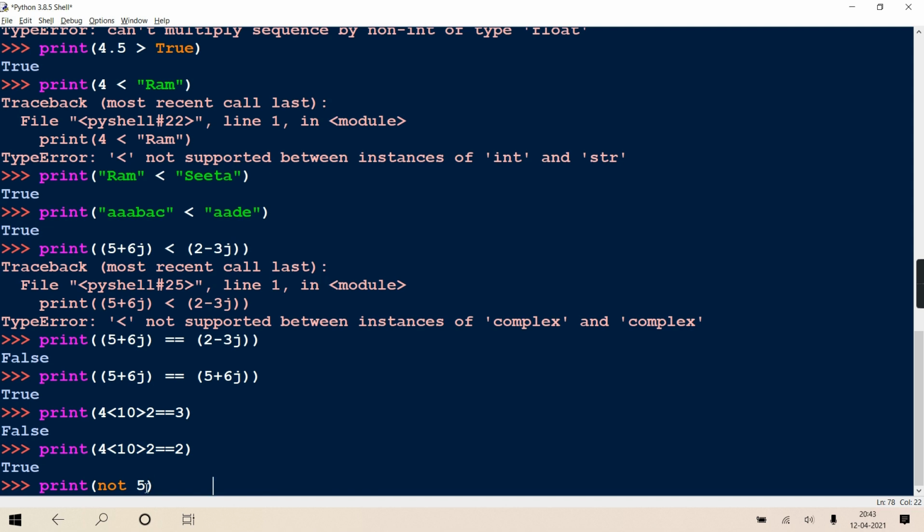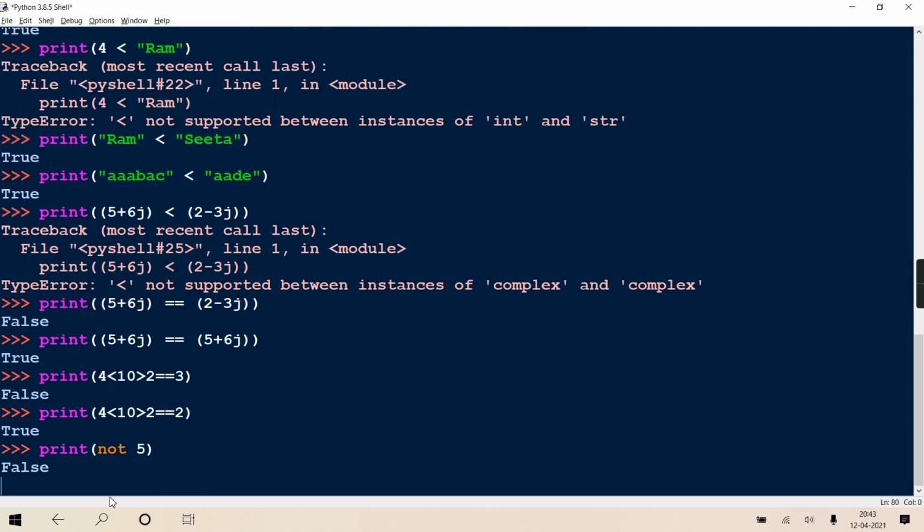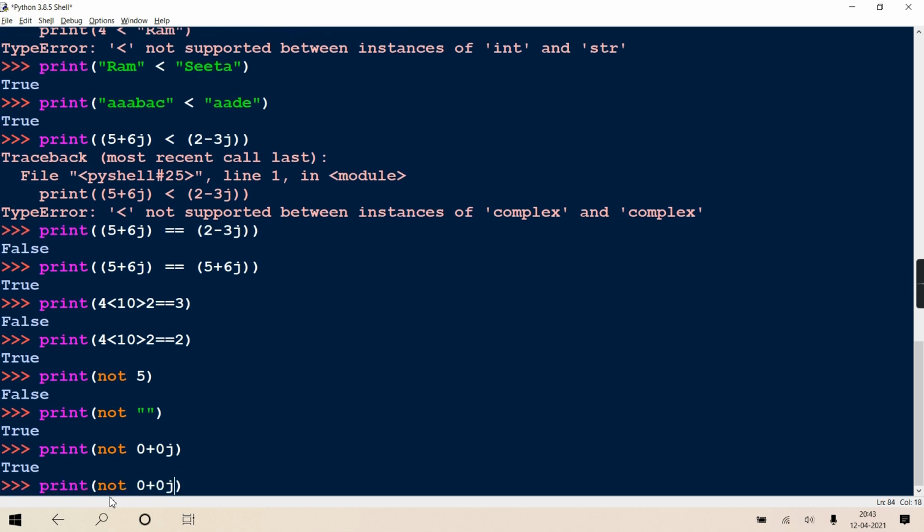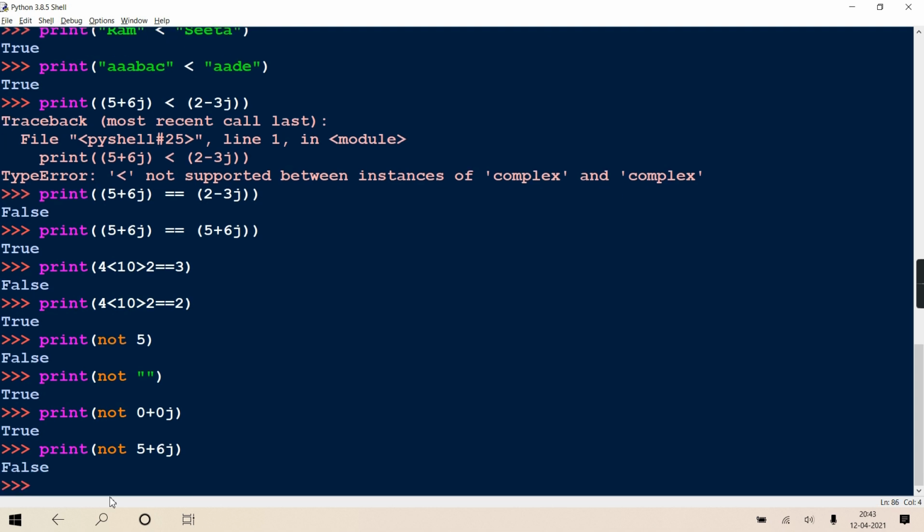Right? So 5 will be considered as true, and not true is false. Are you understanding or no? Clear? If you give an empty string also, see, not of empty string. Now empty string is already false. Not false is true. Getting? Take a complex number also, 0 plus 0j. So 0 plus 0j is false. Not false is true. But if I give something here, like 5 plus 6j, so not of it is false.